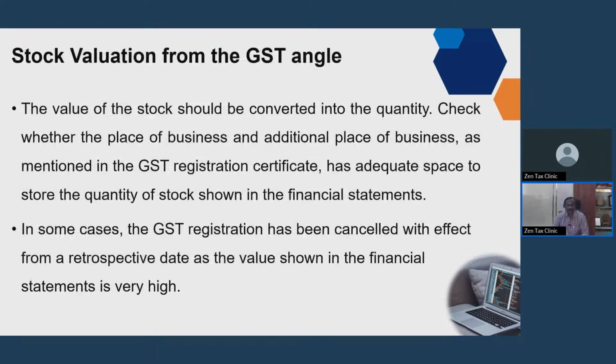So these are all things from the ISD. Some of the areas I have taken a separate session for ISD, but this has come into force from 1/4/2025. I thought I would highlight how it has to be done. Particularly, how the reverse charge payment has to be made and how it has to be distributed was a big question. Now they have given a separate provision, and they say it has to be paid by the main registration, and then from that it has to be passed on to the ISD. Then the ISD should distribute the credit. It is a very roundabout and cumbersome process, but we do not know any other alternative. We have to comply with the provisions.